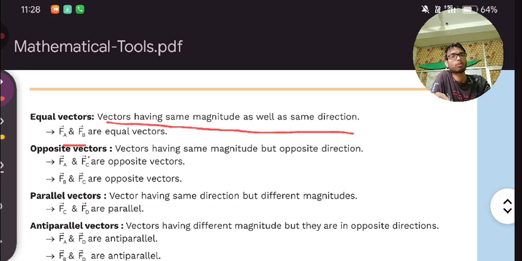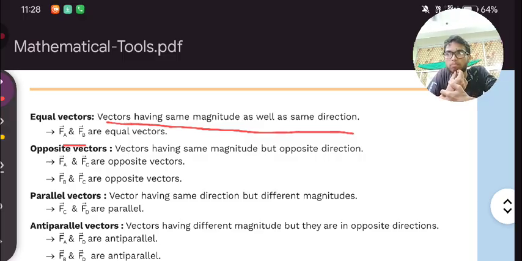Opposite vector means there are two vectors which are opposite. First is in this direction, second is in this direction. Now with real examples we can understand it. There is a box, and on one side there is one person and on the other side there is another person, both applying force.